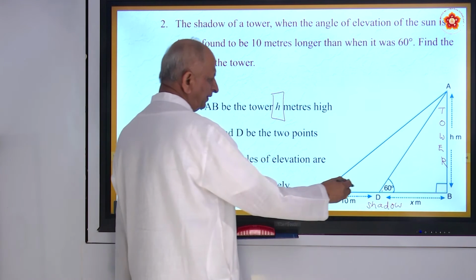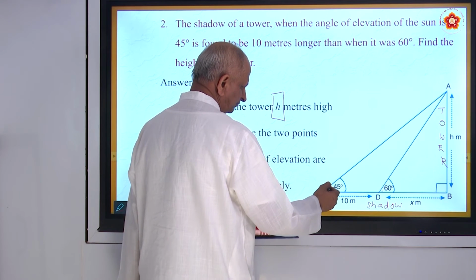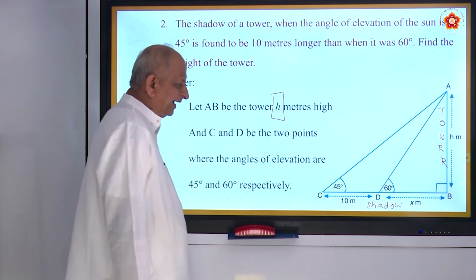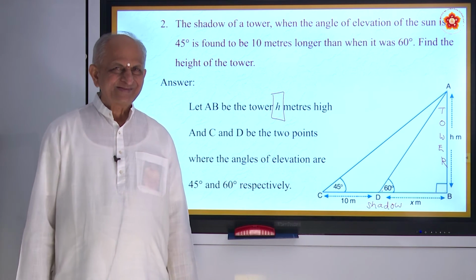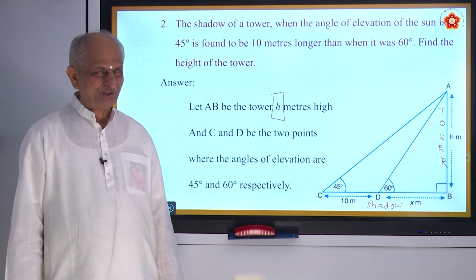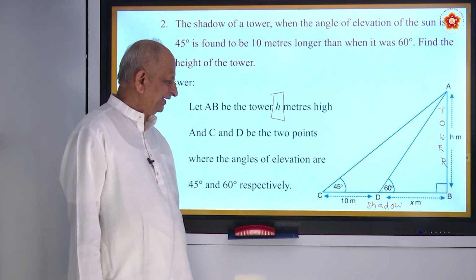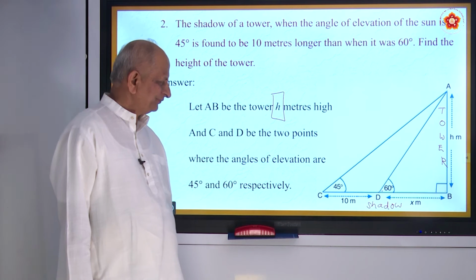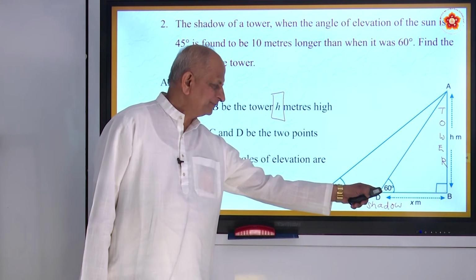So in the beginning it was 60, then it became 45. They are called angles of elevation. Note it down. It was 60, it became 45 when you moved from D to C.